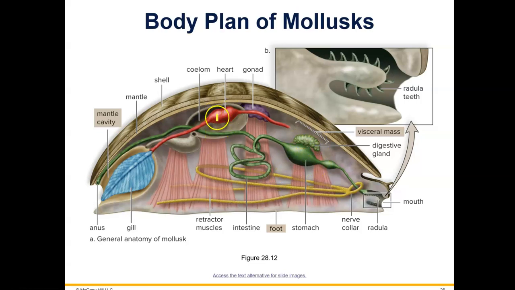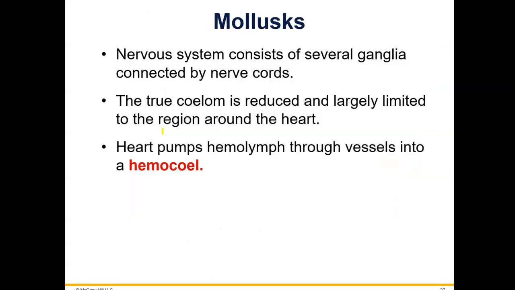They have a primitive heart and 2 blood vessels. They have gills for breathing, so you can see all of these different organs. Here's the foot along its ventral area, and then along its dorsal area it does have a shell that's secreted by the mantle.